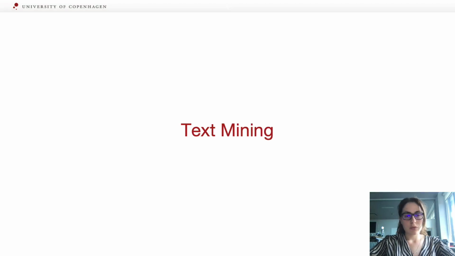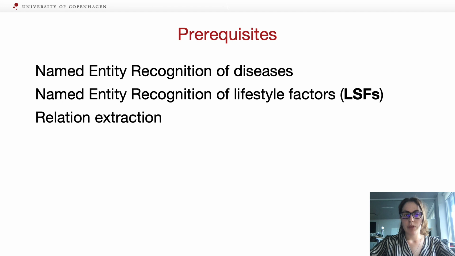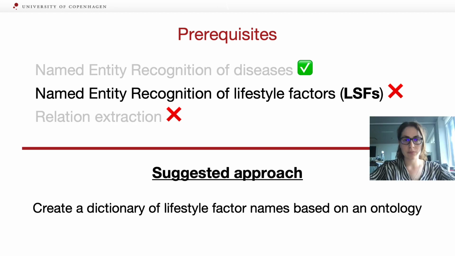So in order to be able to get that information out of the scientific literature, what we need to do is use text mining. And there are some prerequisites for text mining. First of all, we need to be able to do named entity recognition of diseases, then do named entity recognition of lifestyle factors, or I will call them LSFs from now on. And then that will allow us, since we have identified the disease and lifestyle factor entities in the text, to do relation extraction to find the associations between these entities.